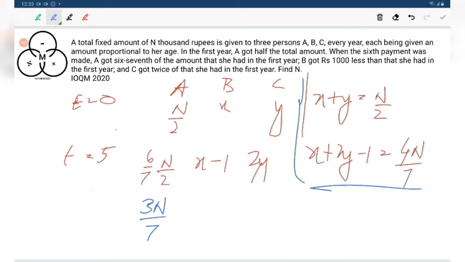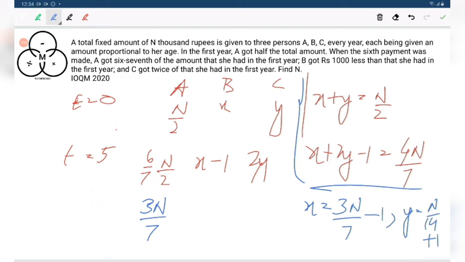X will be 3n by 7 plus 1. Sorry, minus 1. I think this will be minus 1. Y will be n by 14 plus 1. These are the values of x and y. We are getting the values of x and y.